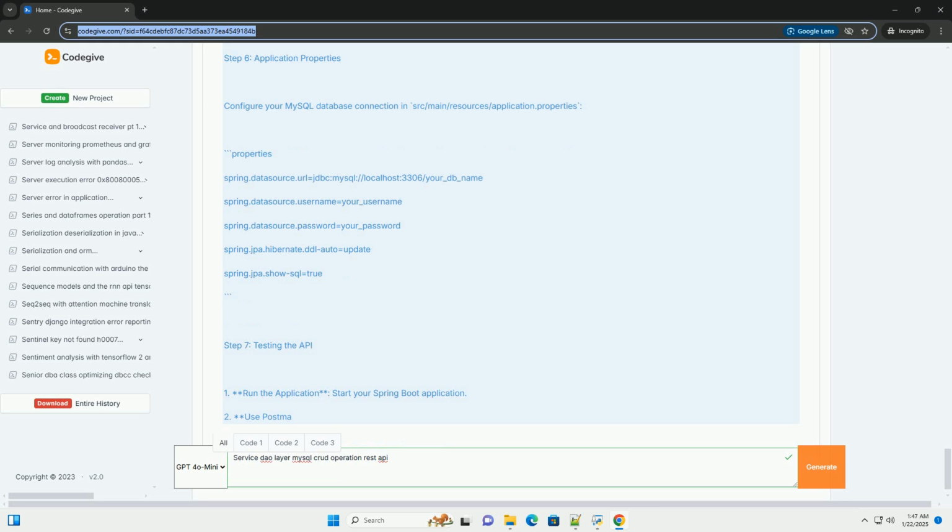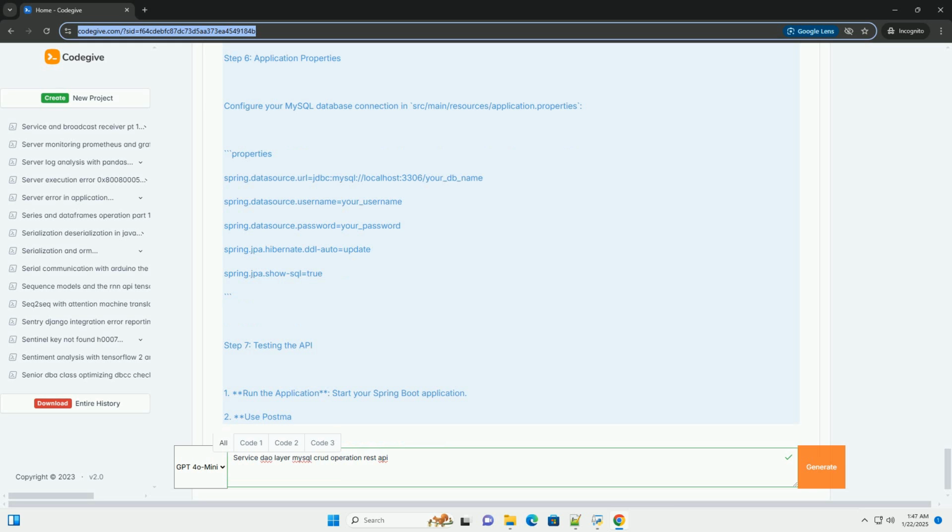PUT http://localhost:8080/api/users/id, update an existing user, send JSON in the body. DELETE http://localhost:8080/api/users/id, delete a user by ID.